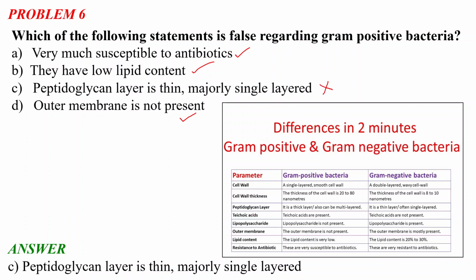Okay, because as you can see in the third point, for the gram positive bacteria, the peptidoglycan layer is thick and can be multi-layered. There was a mistake, and I have just corrected it. This is a very important point, because gram positive and gram negative bacteria are very important, and you have to remember the differences in their parameters.